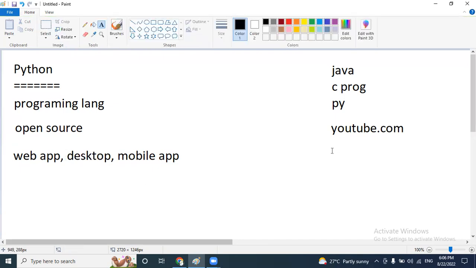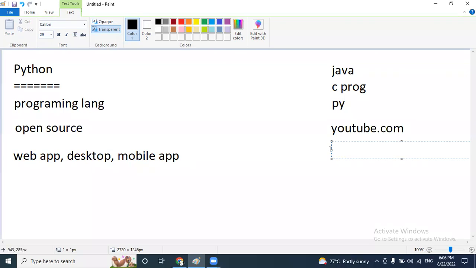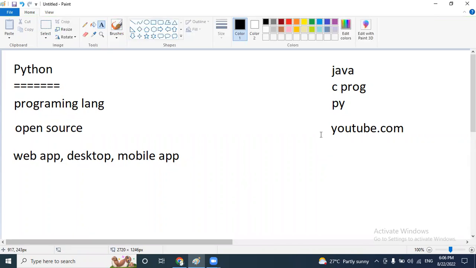For example, if I went shopping, they have a billing system that we can open only on their device. If I went to a restaurant, they have a table booking system. Like this, whatever applications we have installed in our device are desktop applications. And we already know about mobile applications as well.